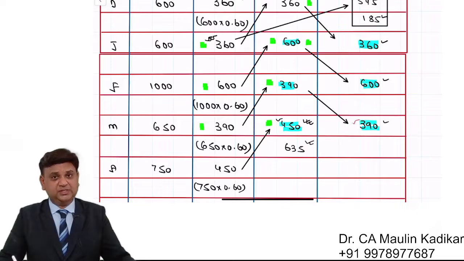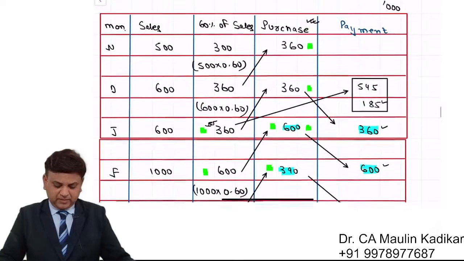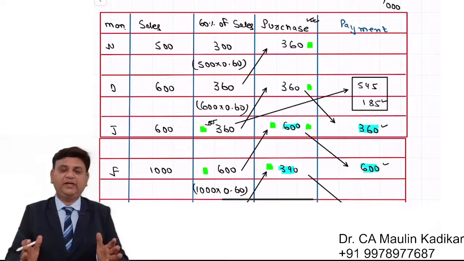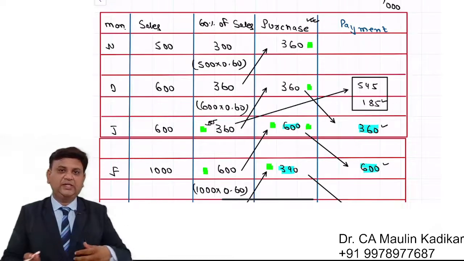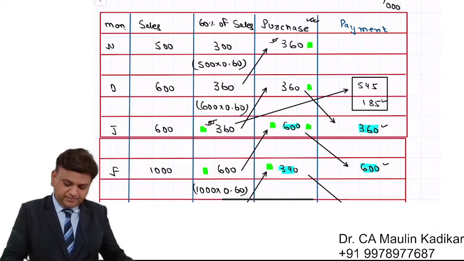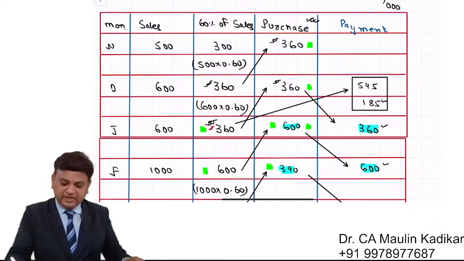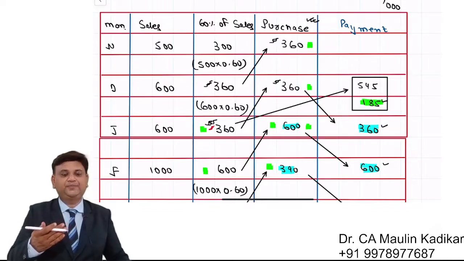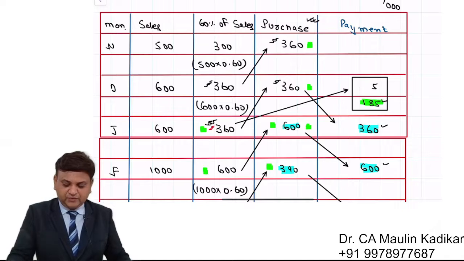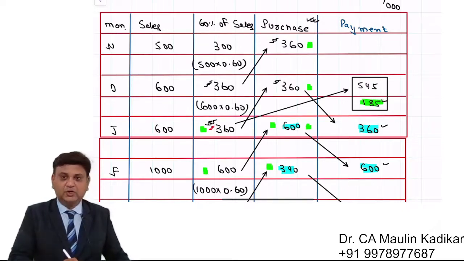And the second explanation is this. Listen carefully. On one fine day, the company made a decision that every month we will purchase equal to the next month requirement. But at the point at which we took that decision, we must have had some excess stock, and that excess stock keeps on carrying forward. That is the reason the opening stock on 1st of January is more than the requirement of the January month.